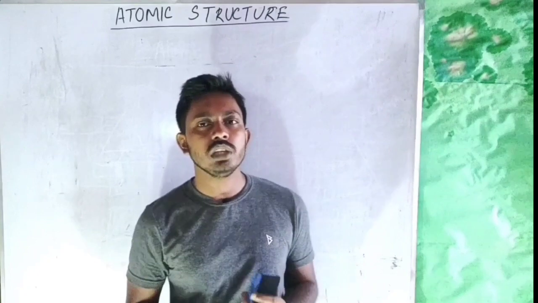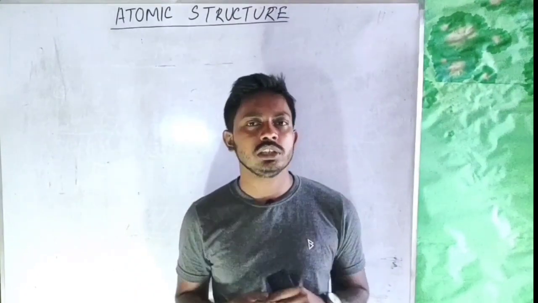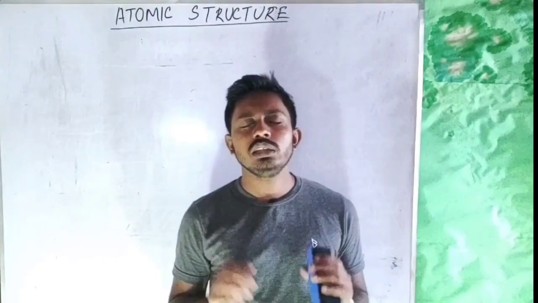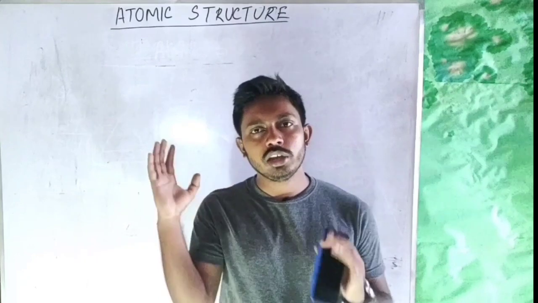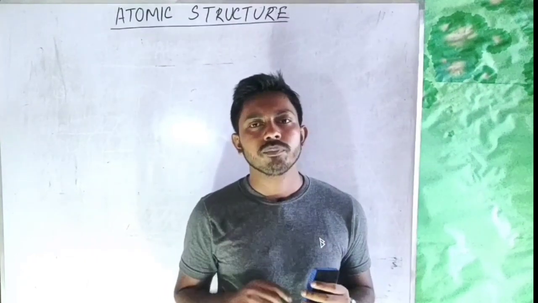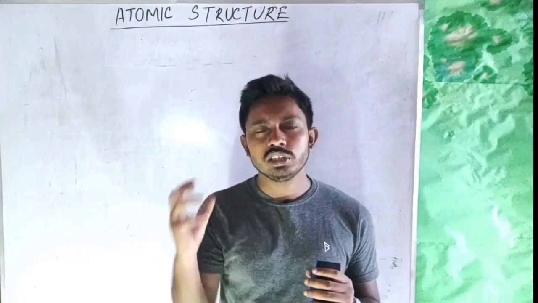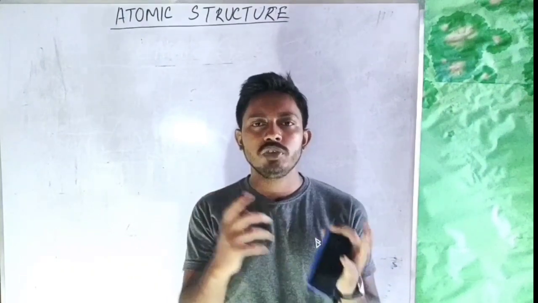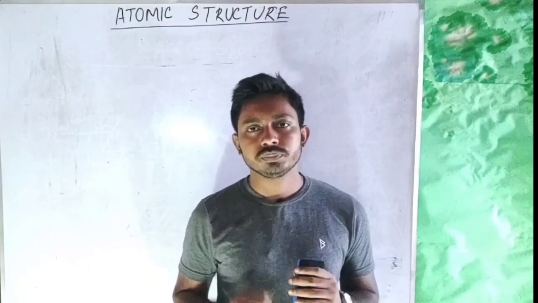Okay, so let's see what Maxwell's electromagnetic theory is. In 1838, Faraday proved that a changing magnetic field can produce an electric field. But till then, it was not known whether a changing electric field can also produce a magnetic field or not. This was proved by Maxwell.